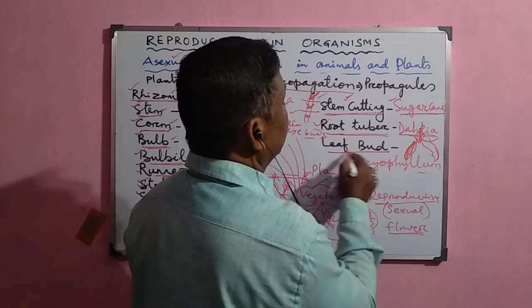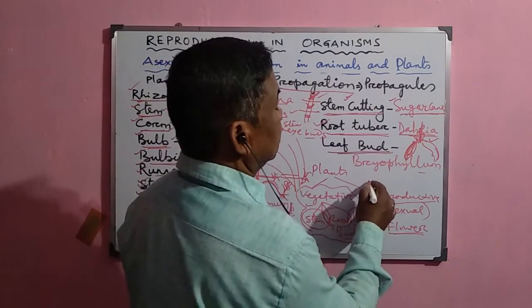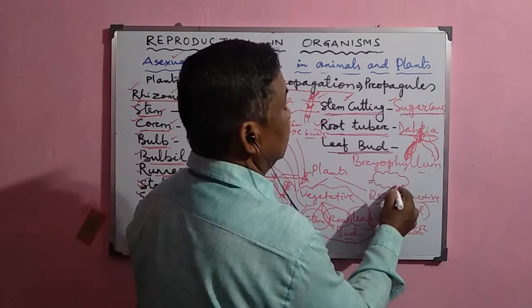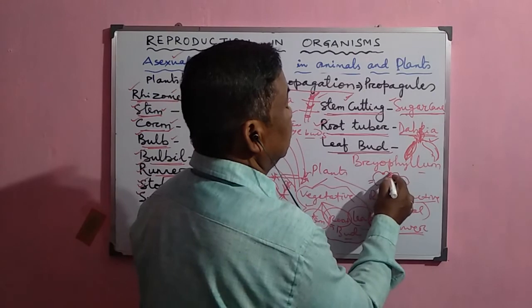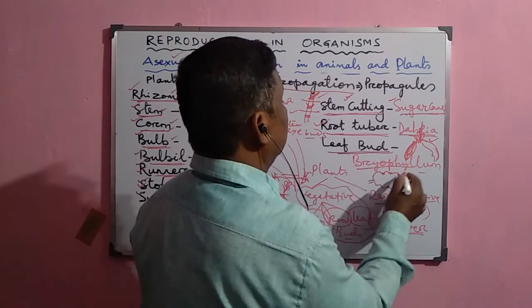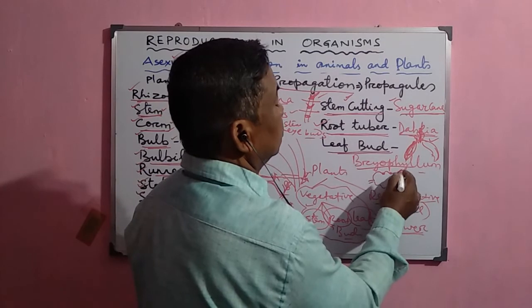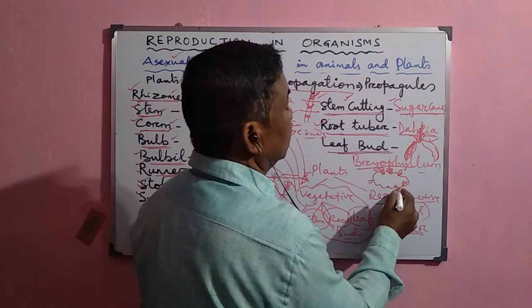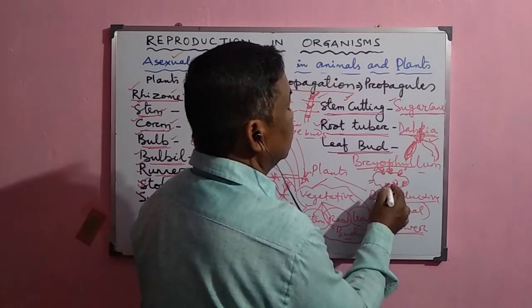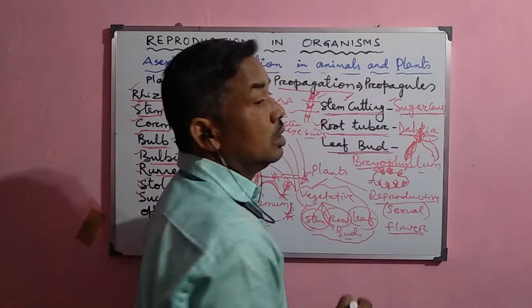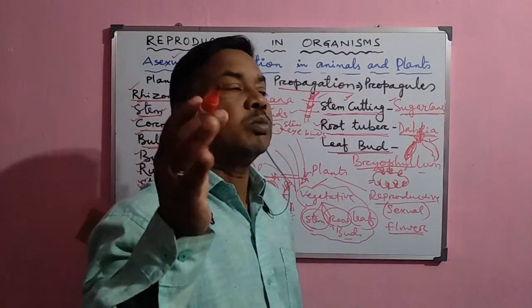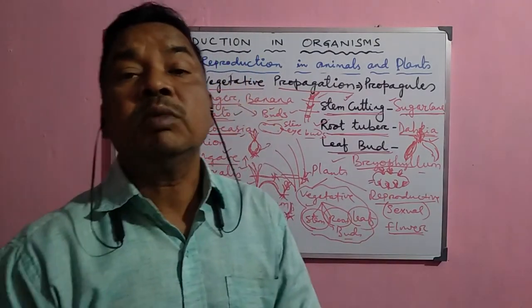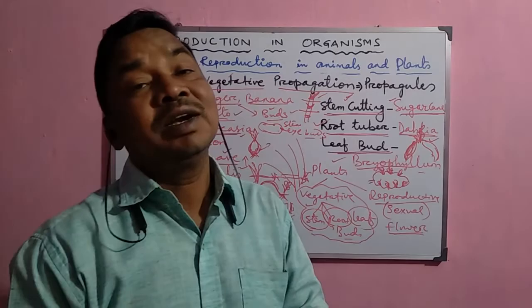Now in case of bryophyllum, which is mostly observed, suppose this is the bryophyllum leaf, and in the notches of the bryophyllum leaf the buds appear, and from these buds a new bryophyllum plant develops. Suppose this is the new bryophyllum plant developing here. So new plants are developed from the leaves of bryophyllum. These are the different vegetative parts of the plant from which new plants develop. Now we shall see some figures of how they develop.